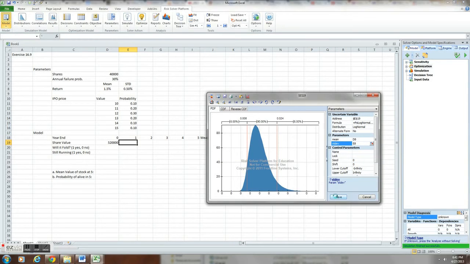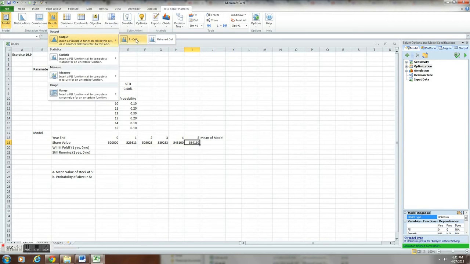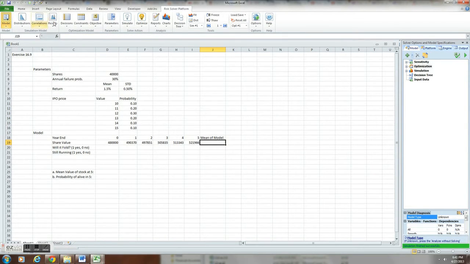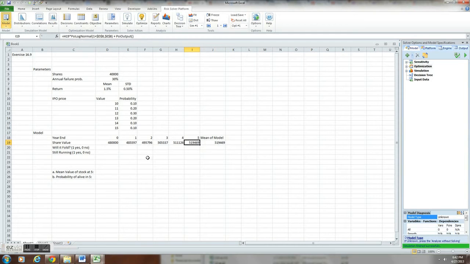We're going to save that, and then come up here and essentially take the prior year's shares times the PSI log normal, and then put 1 plus, get greater than 1, and then we will extrapolate this and make those permanent, and take care of those out for the 5 years. Now we're going to make this one of our output cells, and then do the same, the output in the reference cell here, the mean model.